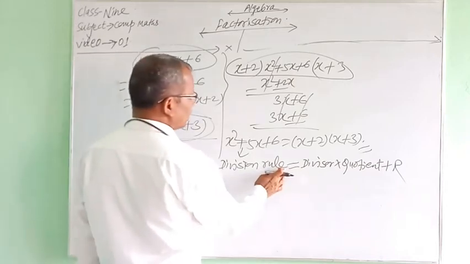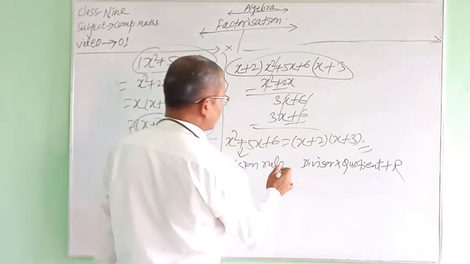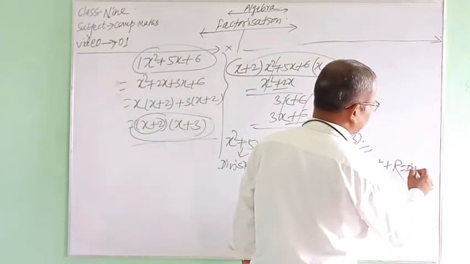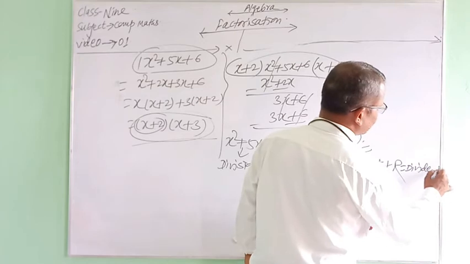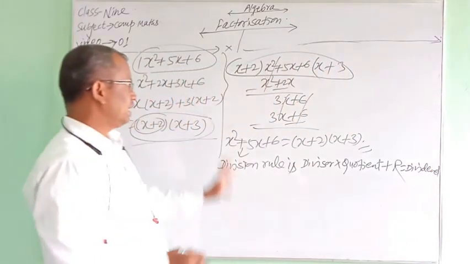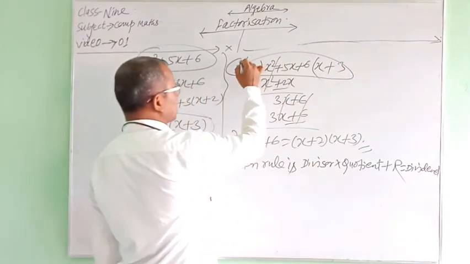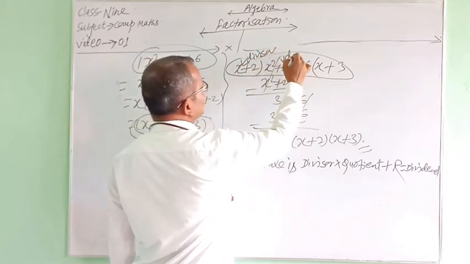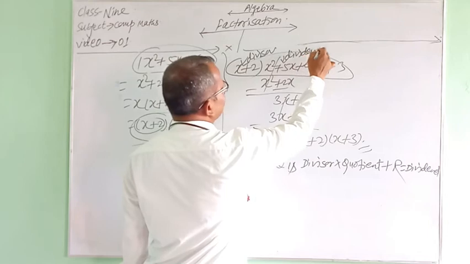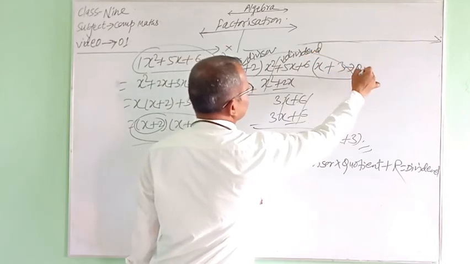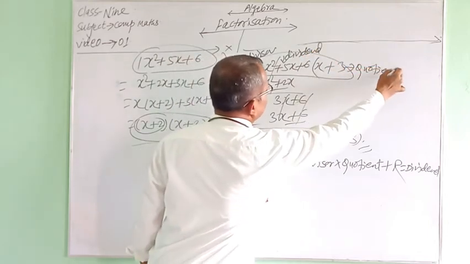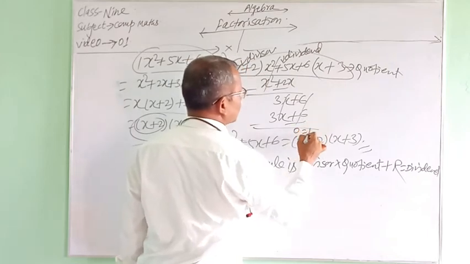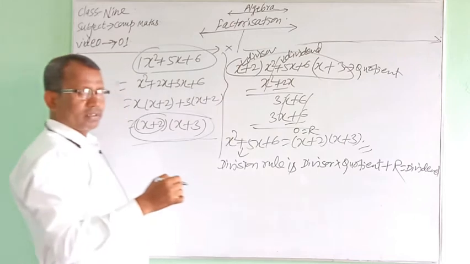Here x plus 2 is the divisor, this is the dividend, this is the quotient, and here it is r, meaning remainder.